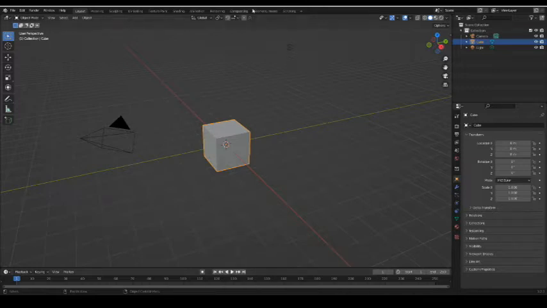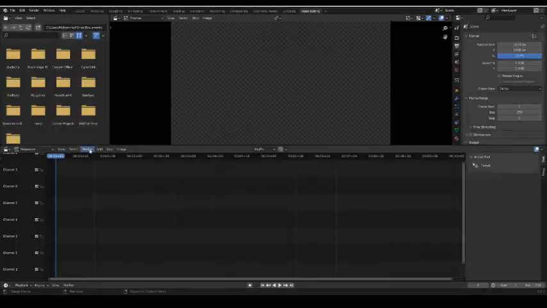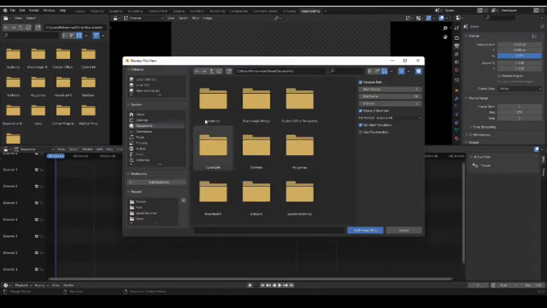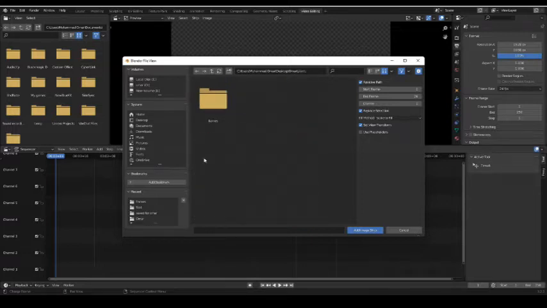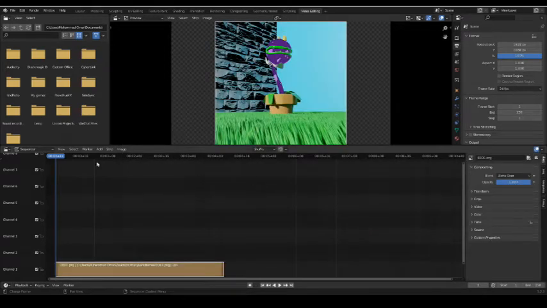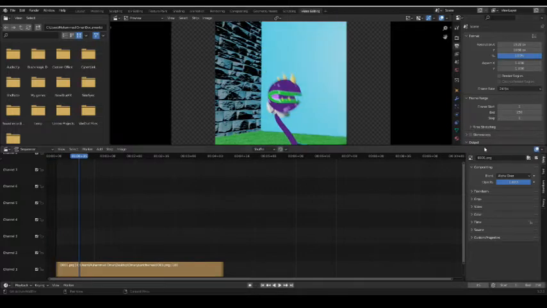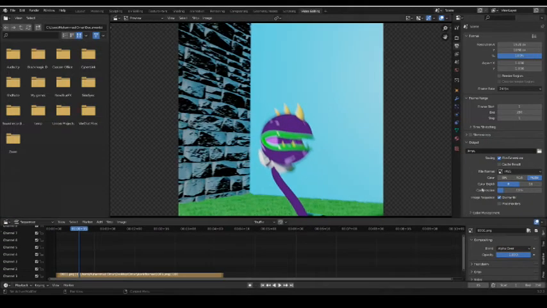You can press this plus button, video editing. You can add image sequence, and you can go to your place. Frames. Then press A, so select all of them, and add image strip. Wait, remove this. Let's change a few things here.